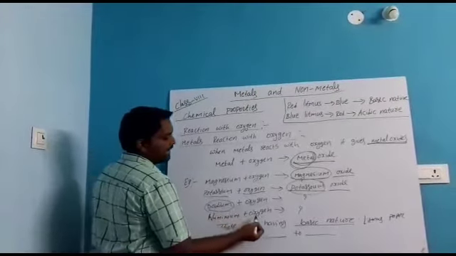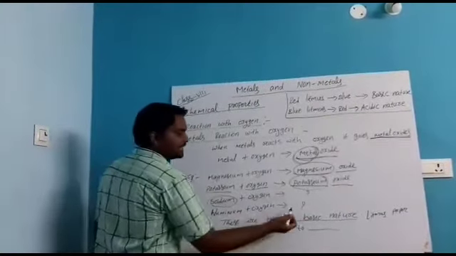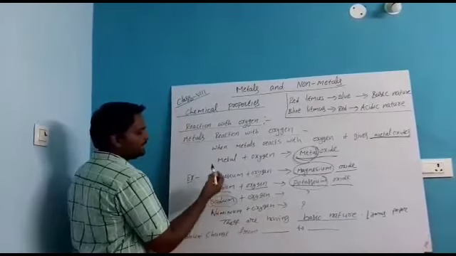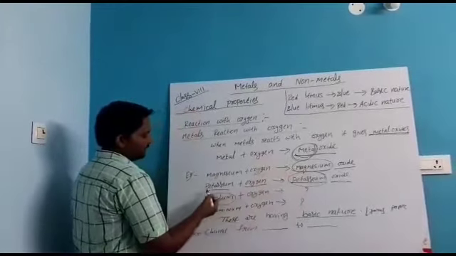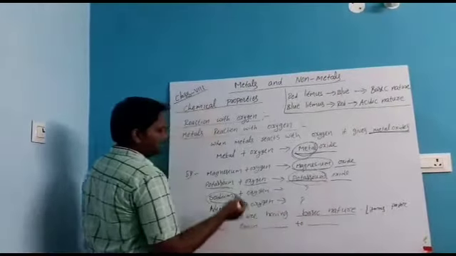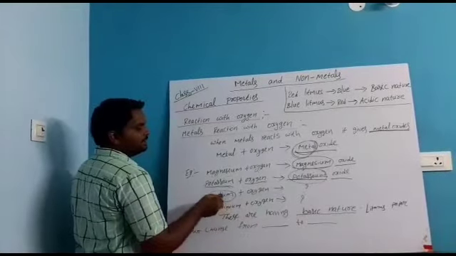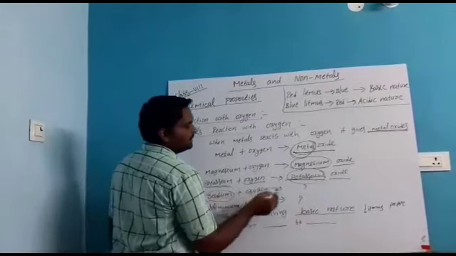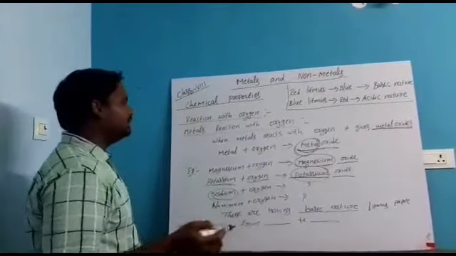When aluminium reacts with oxygen, what product does it give? You try to answer that too. Once again, when magnesium reacts with oxygen it gives magnesium oxide, and when potassium reacts with oxygen it gives potassium oxide. Like that, sodium and aluminium are two metals; guess what products they give when they react with oxygen, and try it at home.